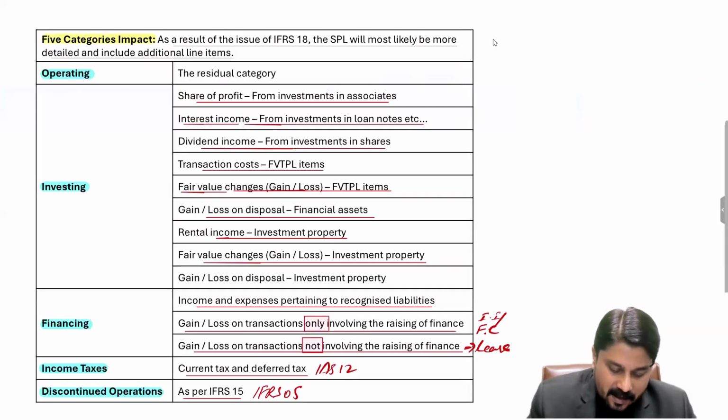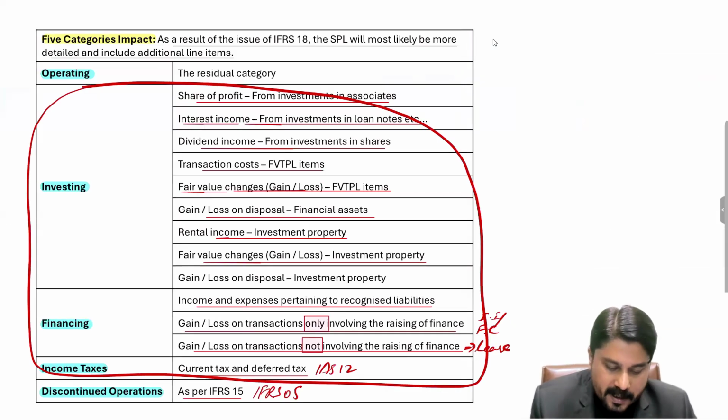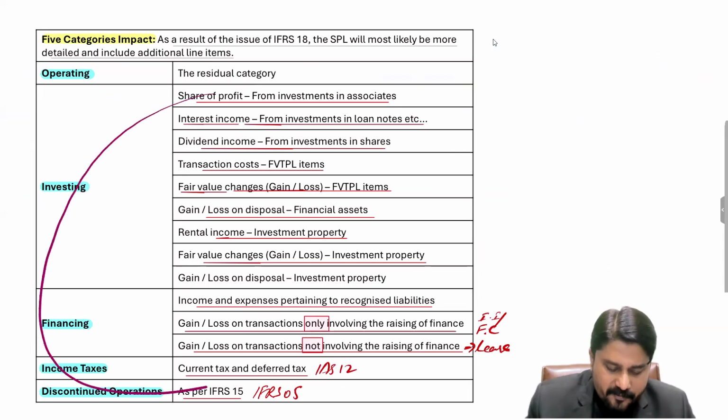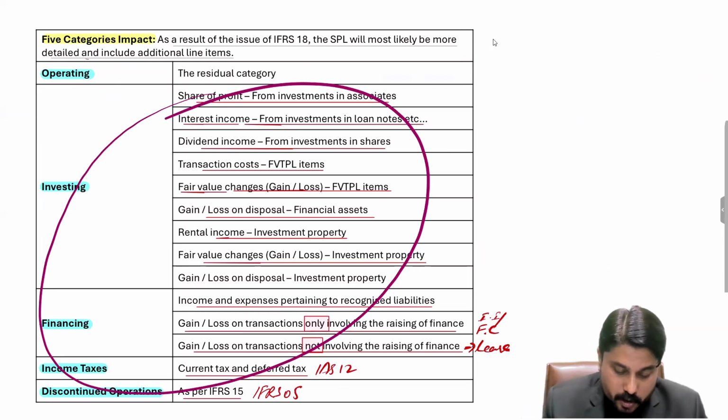And if anything is not fitted into all these 4 categories, that is to be considered as the operating category. The operating category is a residual category. Any element which is not pertaining to investing, any income and expense which is not pertaining to financing, any element not pertaining to income taxes, and any element not pertaining to discontinued operations will surely be linked with the operating category.